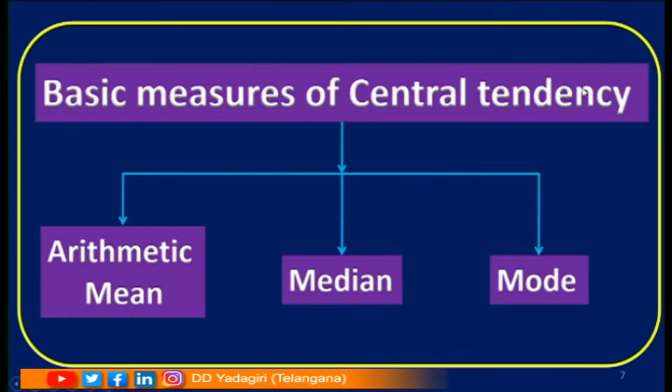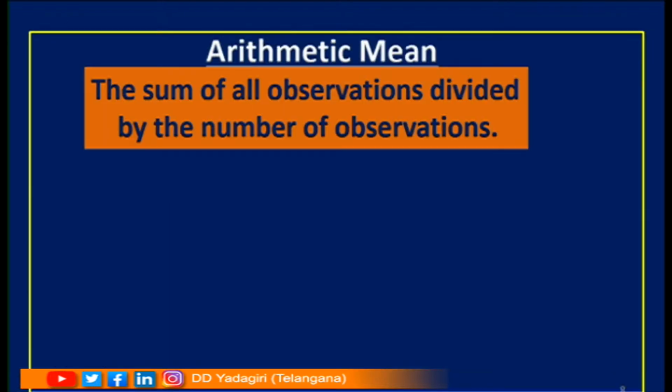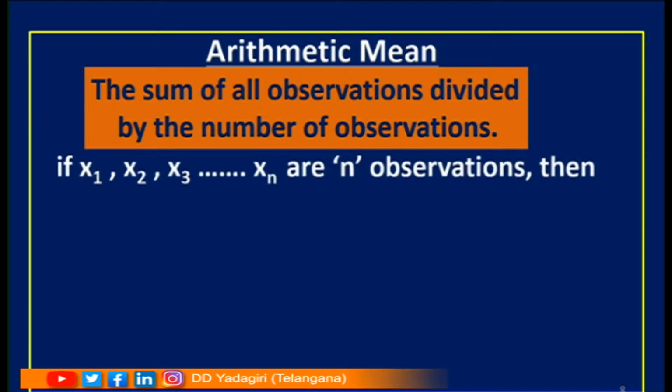Basic measures of central tendency is classified into 3 types. What are they? Arithmetic mean, median and mode. Now let us understand what is arithmetic mean. The sum of all observations divided by the number of observations is called arithmetic mean. So what I am doing here, I am taking x1, x2, x3 and so on up to xn as n observations.